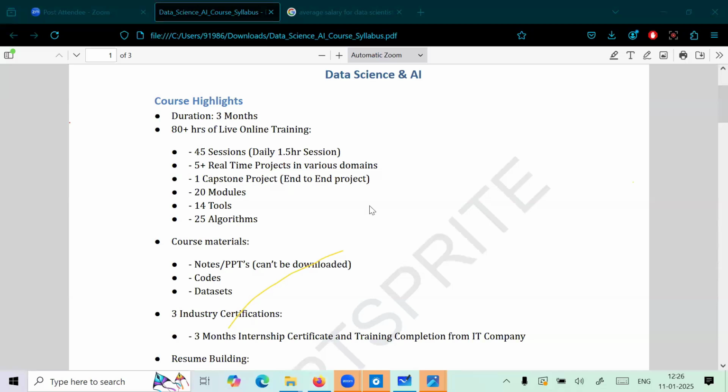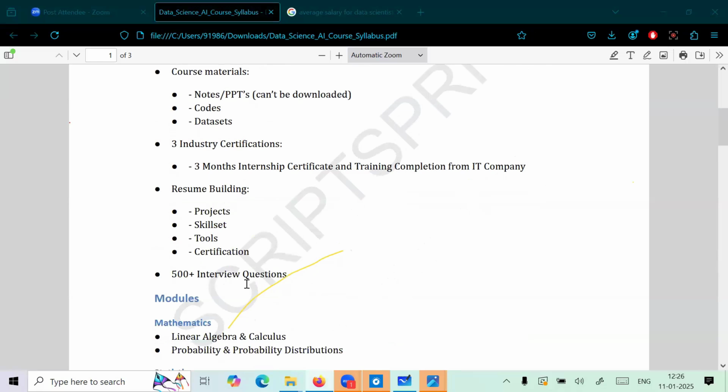Then what will we give? We'll give the notes, PPTs, codes, and data sets. We'll also conduct exams once each topic finishes, and we'll give some assignments on a daily basis, so that will not stop until our course finishes. Then we'll offer two certifications, guys: a 3 month internship program certificate, and also a training completion certificate after the completion of our internship program.